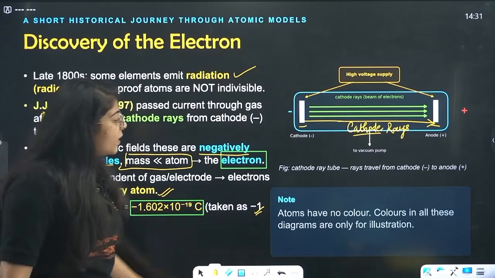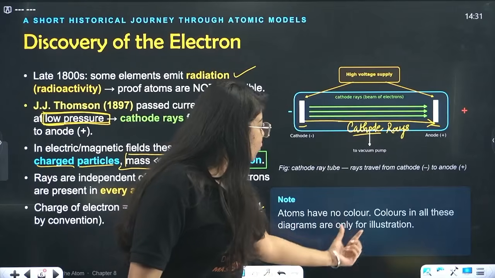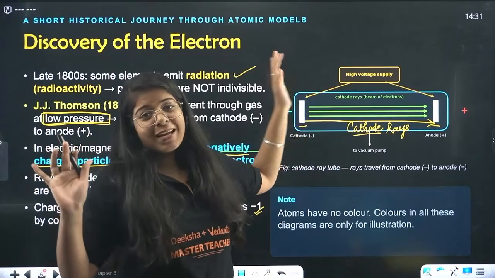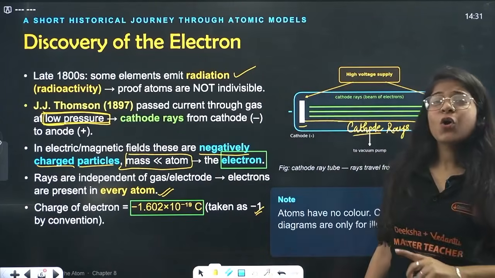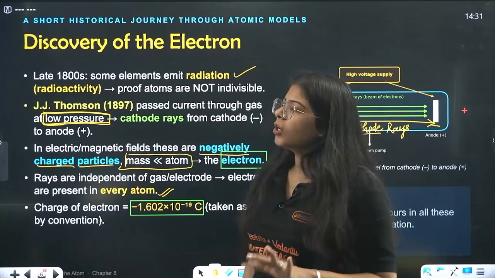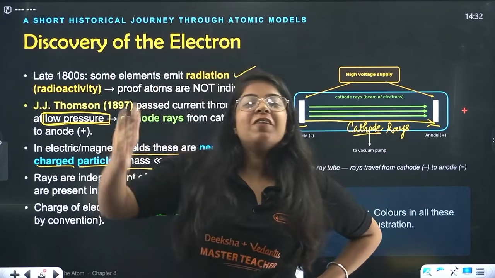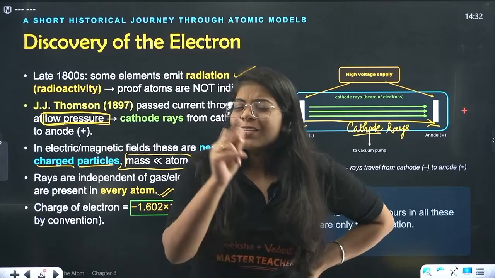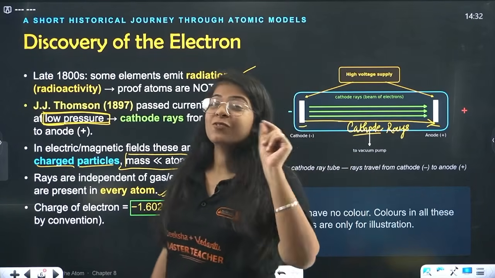Now beta, atoms have no color. The colors in all these diagrams are only for illustration, so make sure you don't think that these atoms are colorful. Although there is something you will learn, not color theory, there is something you will learn that the color inside everything is due to the atoms, due to the radiation of atoms. So make sure you watch this video till the end. This is a random piece of information, but it's very interesting.